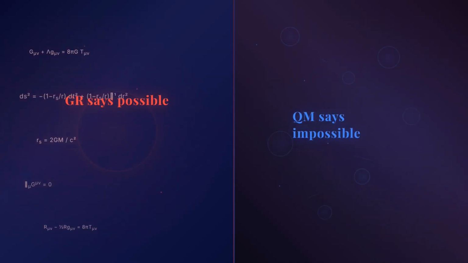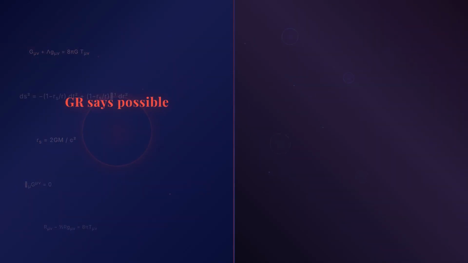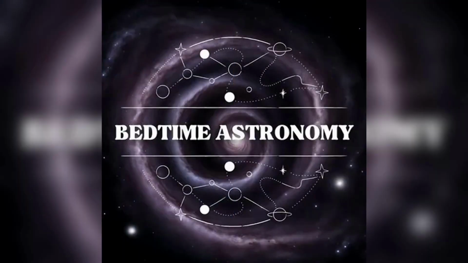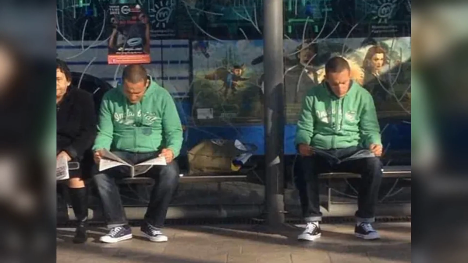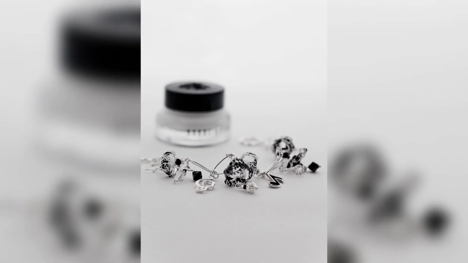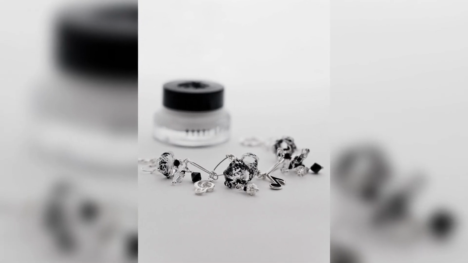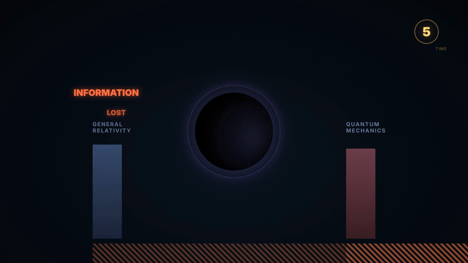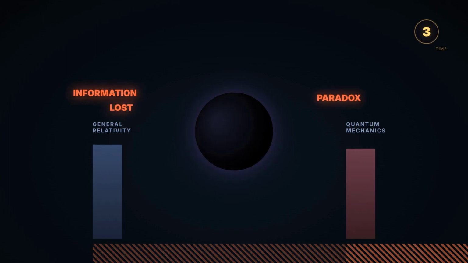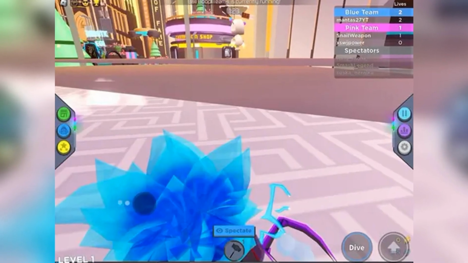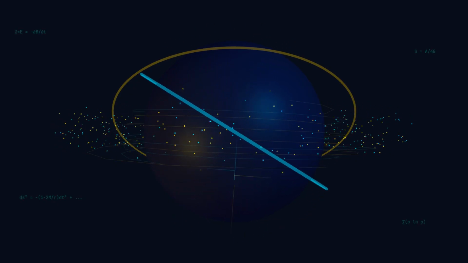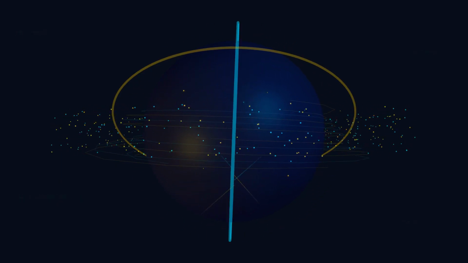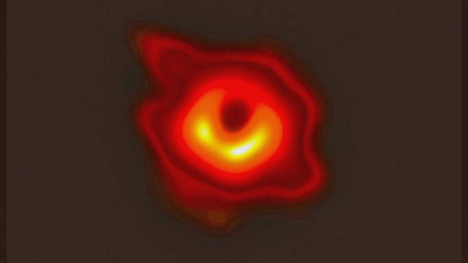The equations say it is possible, but quantum mechanics says it is impossible. This contradiction is the black hole information paradox. It exposes a critical failure in our understanding. General relativity describes black holes as smooth, predictable objects. Quantum mechanics demands that information be preserved. The two theories cannot both be right. Physicists are now hunting for a resolution. One leading idea is the holographic principle, which suggests the information is actually stored on the black hole's surface, like a hologram.